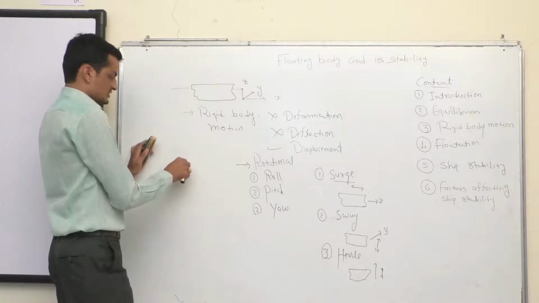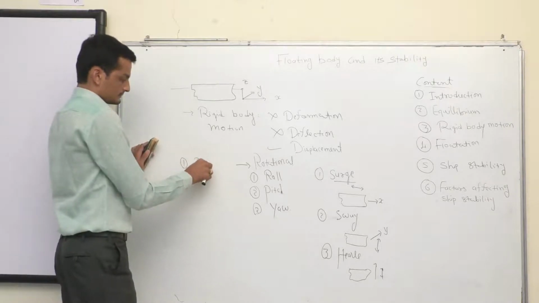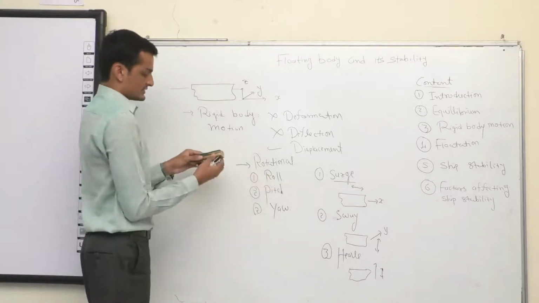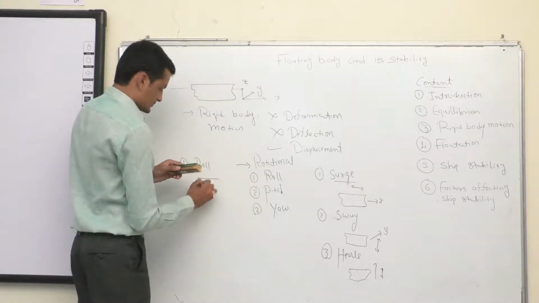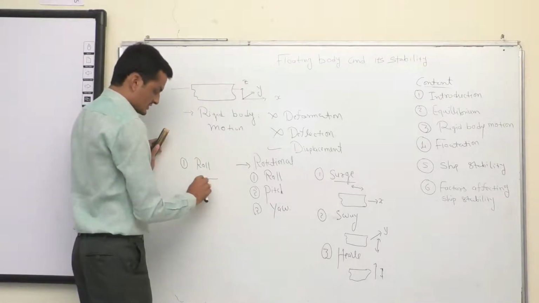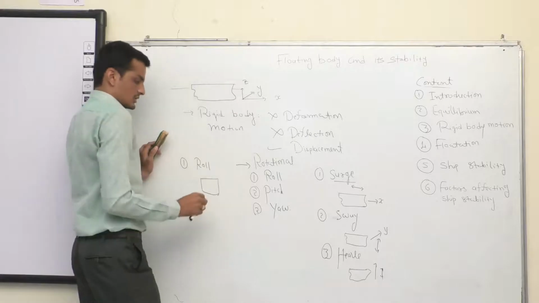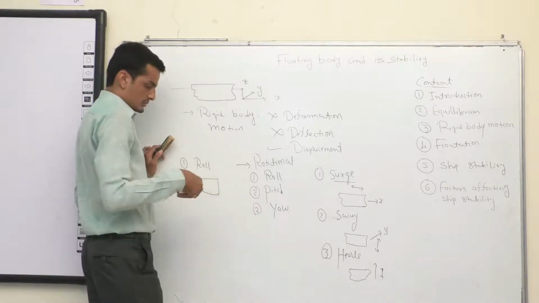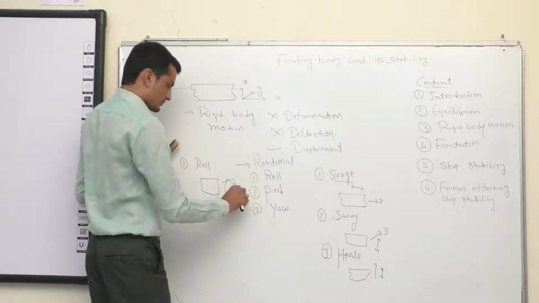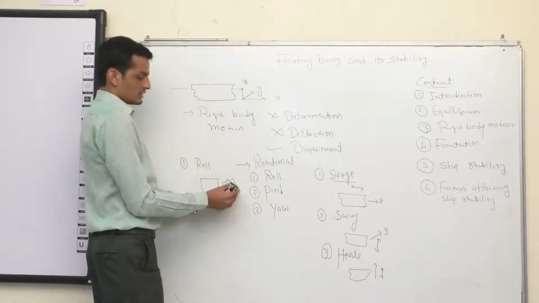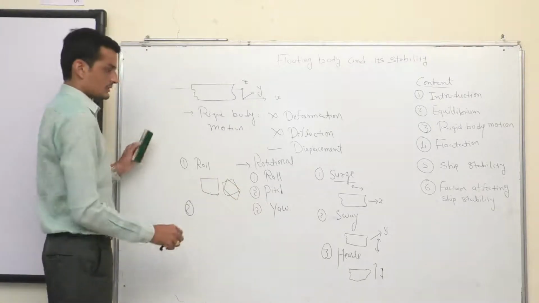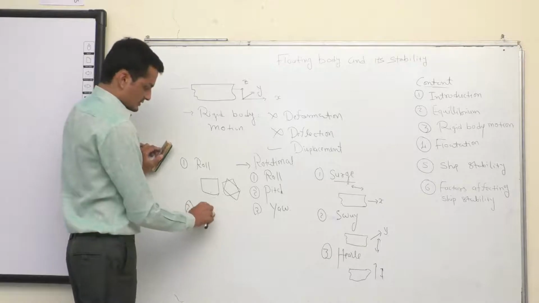In rotational motion, the first one is roll. So here roll is about the x-axis. If I see the body from the side, the ship will look like this. Correct? And the x-axis will be perpendicular to the board. So in that case, the ship will be oscillating like this, or either way. So it's called roll motion. It's about the x-axis. Second is something called pitch.